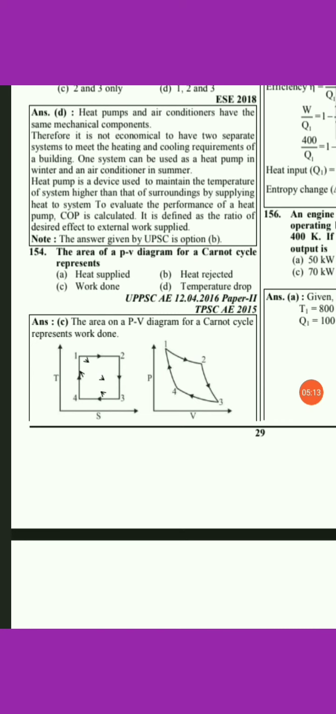If it is a case of a reversible heat engine, T1 is the higher side temperature and T2 is the lower side temperature. Similarly, we can apply it for a reversible refrigerator or a heat pump. So here the question is, the area of the PV diagram for the Carnot cycle represents. For any cycle, any air standard or vapor power cycle, the area under the PV diagram gives us the work done, and the area under the TS diagram gives us the heat transfer. So here option C will be the right answer.